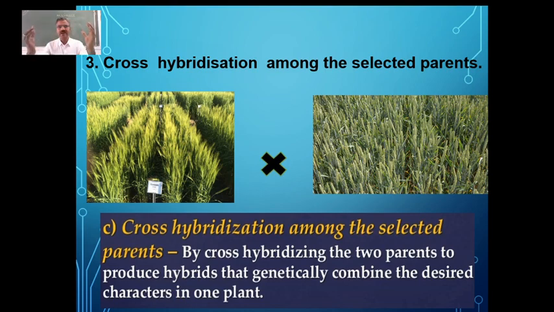Then both these plants are going to be crossed. That we call cross hybridization, and by crossing we are going to combine both of them.